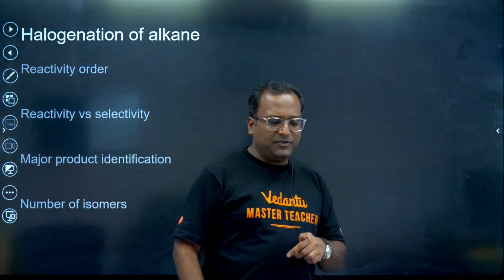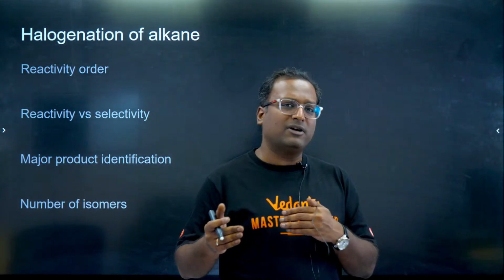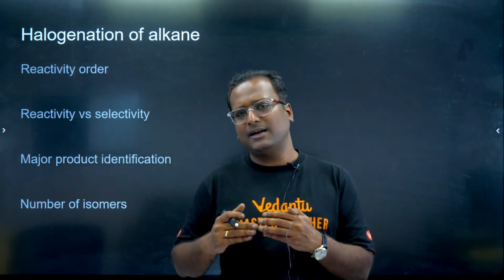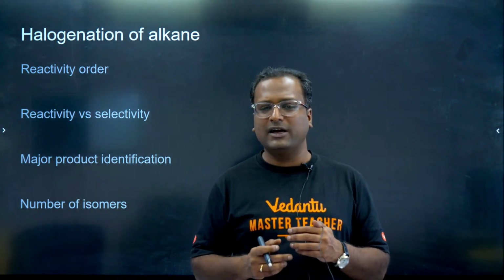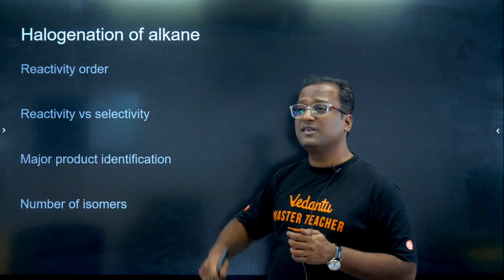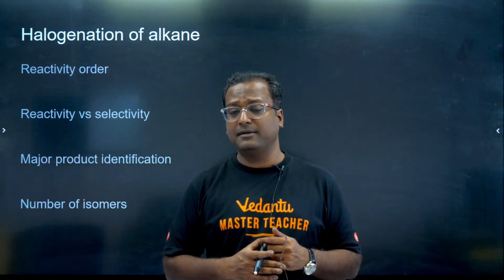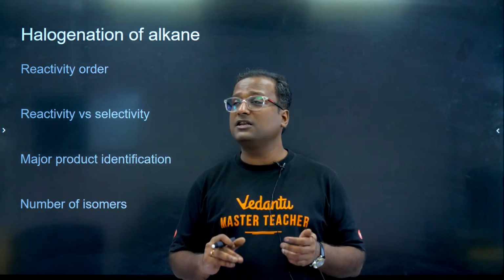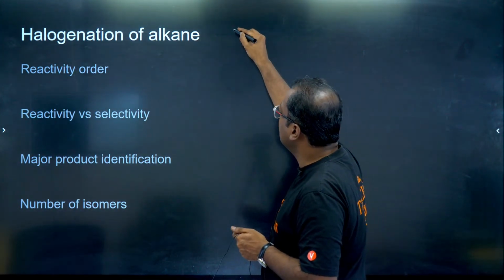So we'll go chronologically, as in we'll cover hydrocarbons first, then we'll go to alkyl halide, and so on and so forth. We'll keep moving ahead. So the very first reaction, which is very widely asked in exams, is halogenation of alkane. Remember halogenation of alkane? What was halogenation of alkane?